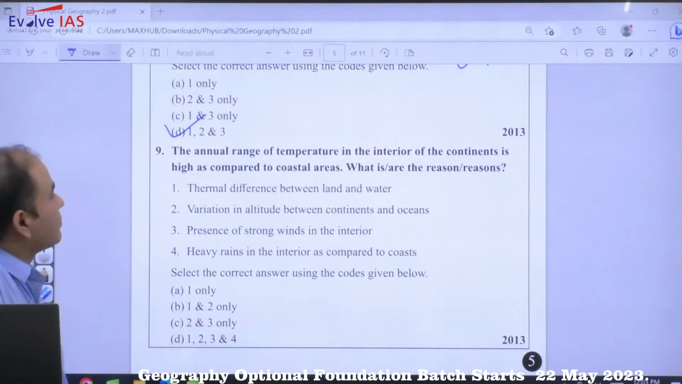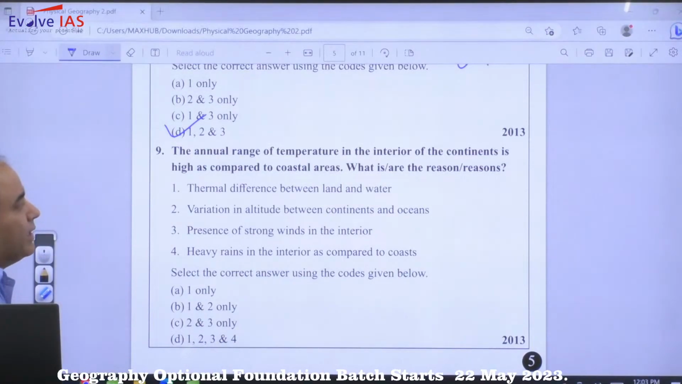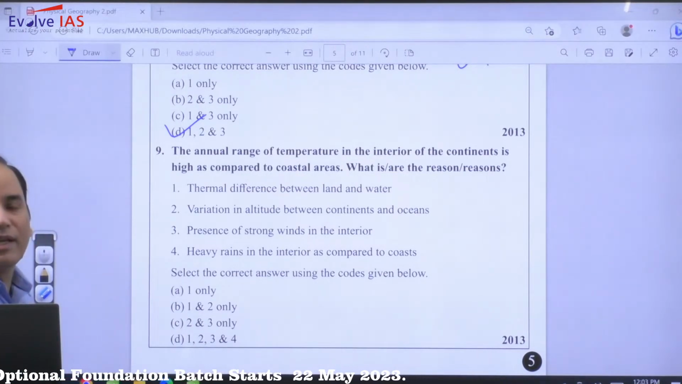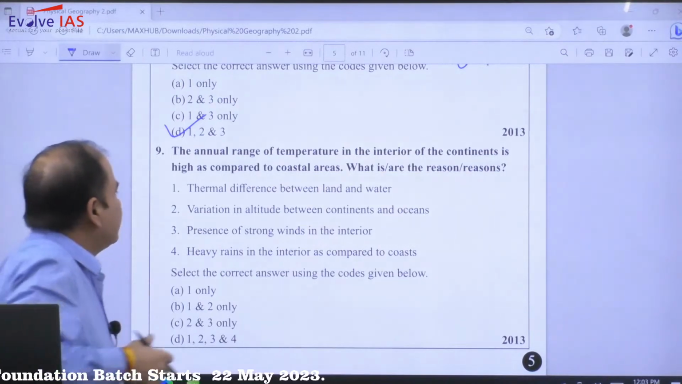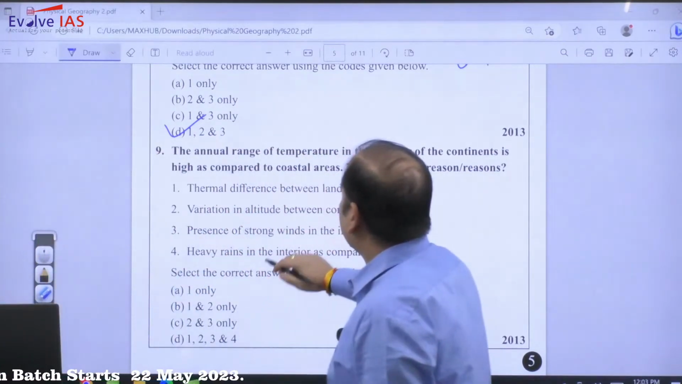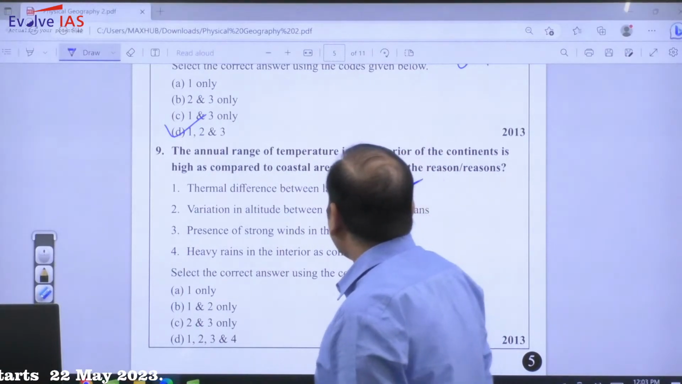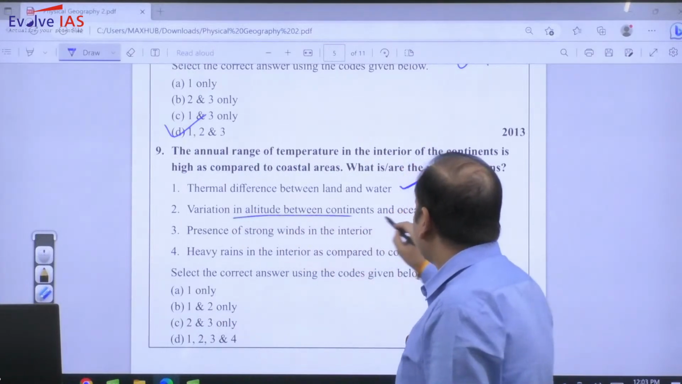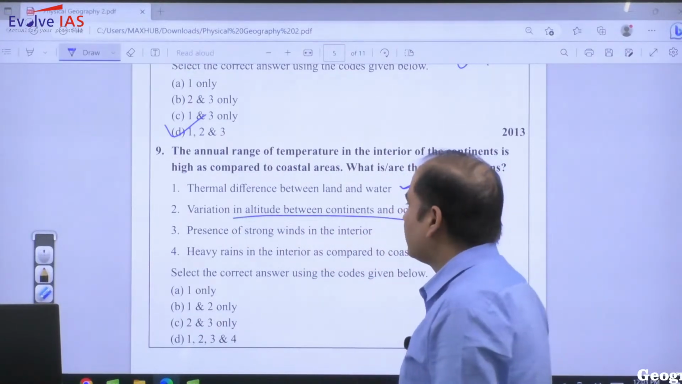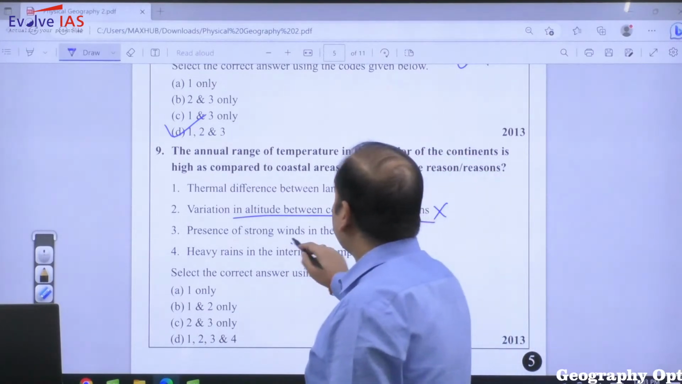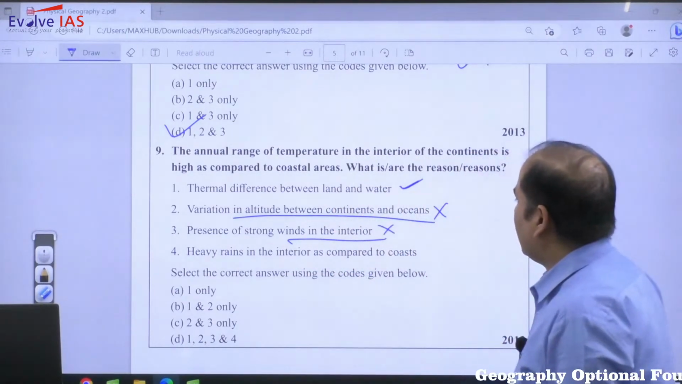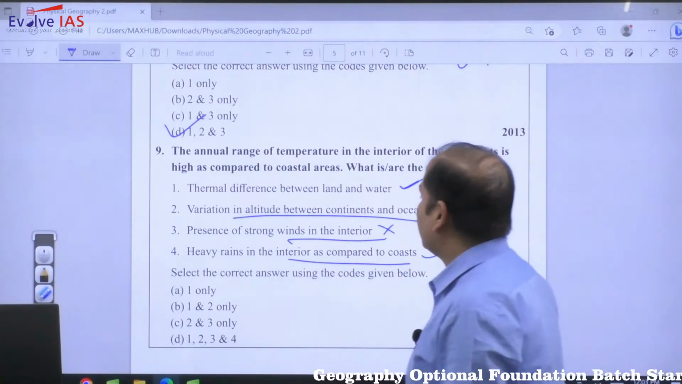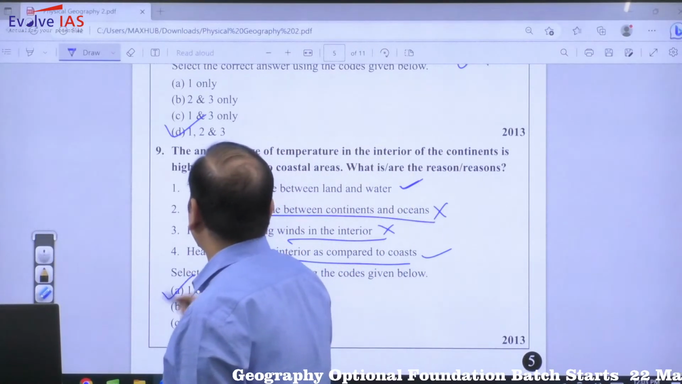Now if you look, the annual range of temperature in the interior of the continent is high as compared to coastal area. So thermal difference between land and water. So obviously it is because of that. Variation in altitude between continents and ocean, altitude का कोई सवाल ही नहीं उठता. Presence of strong winds in the interior, that is not correct. Heavy rains in the interior as compared to coast, बारिश coast में ज़्यादा होगी. So the only option is one, that is A.